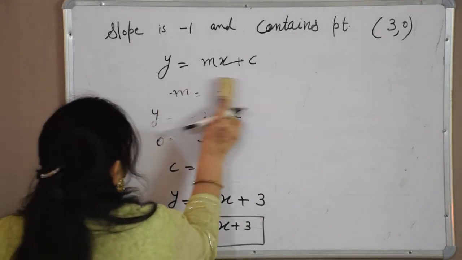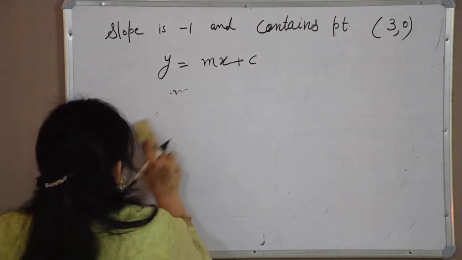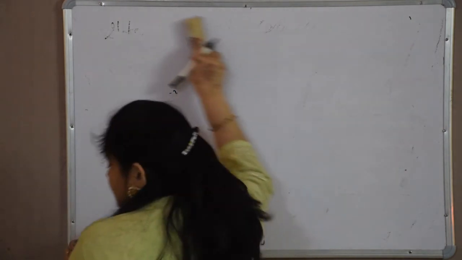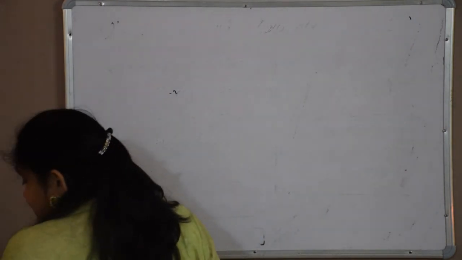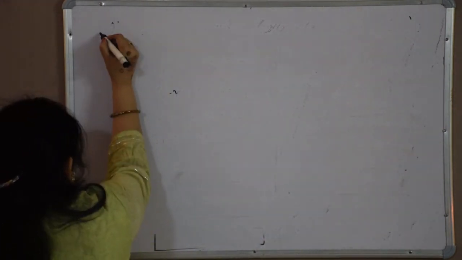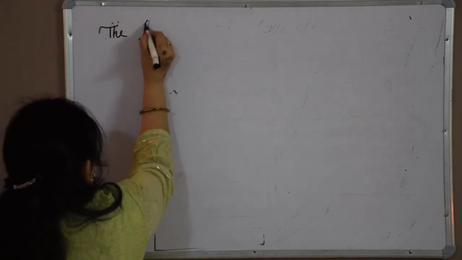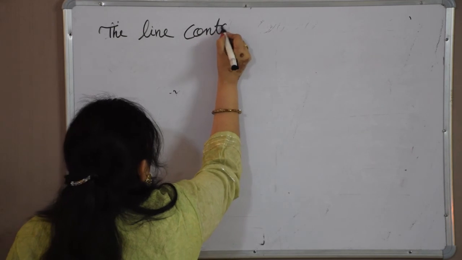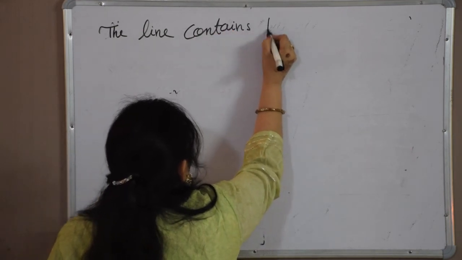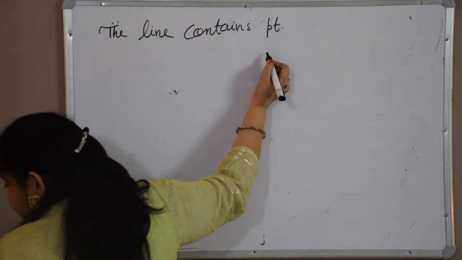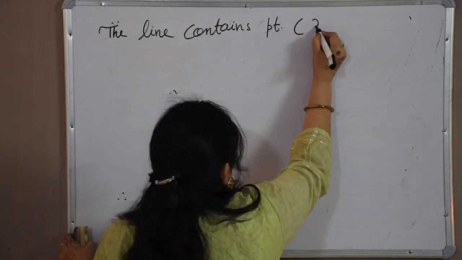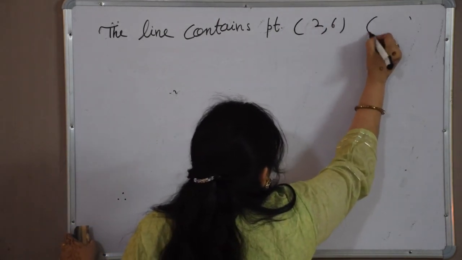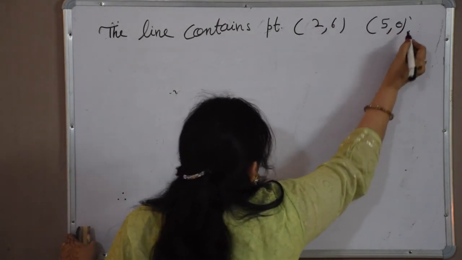Now I will take one more question. The line contains the points (2, 6) and (5, 0).